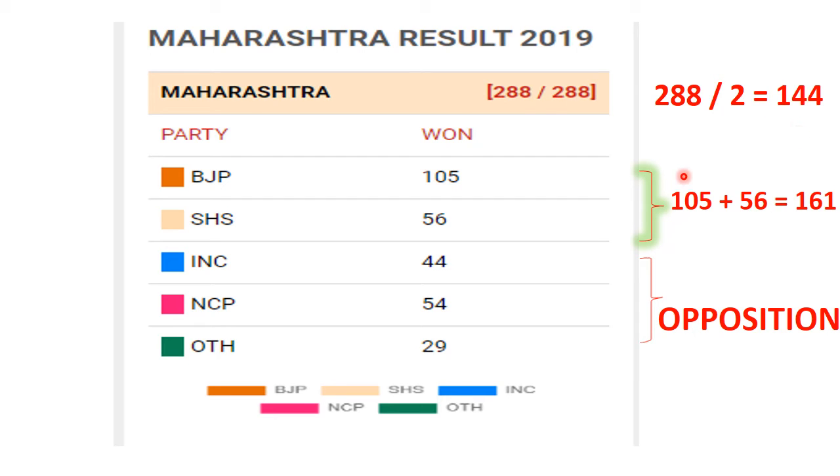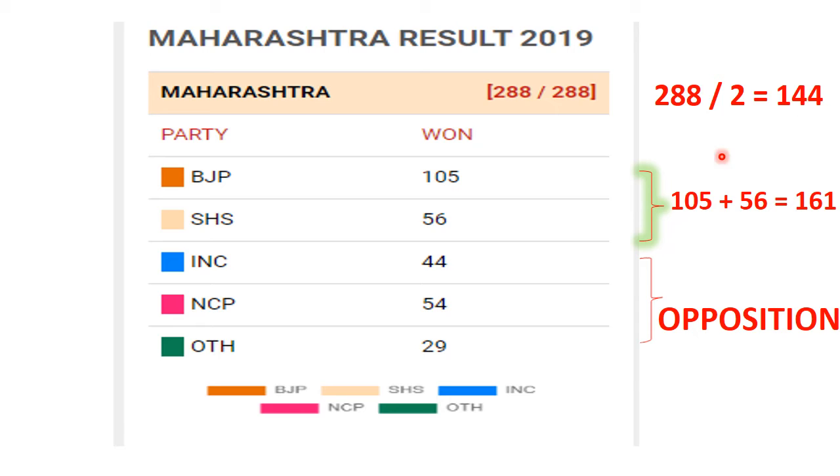Now how will it form the government? BJP can take the help of another party, request them to join them in the government, and if both together get this number of 144 or more, then they can form the government. So here we see that BJP is joined with Shiv Sena and they have got this number of 161, which is more than 144, so they can claim to form the government.